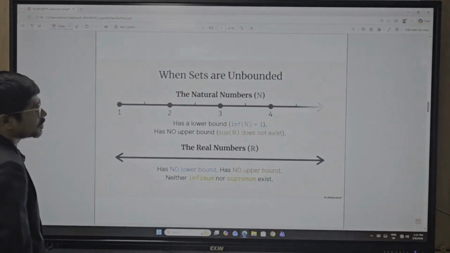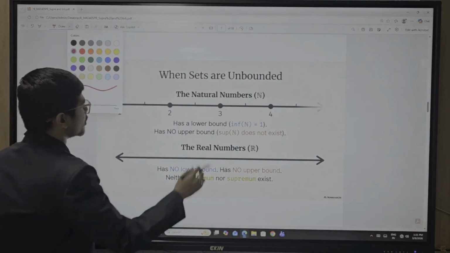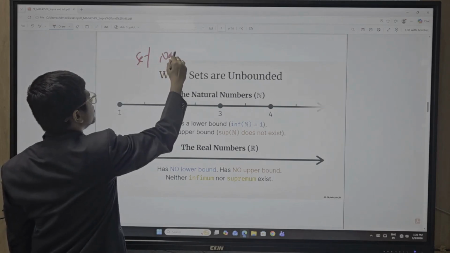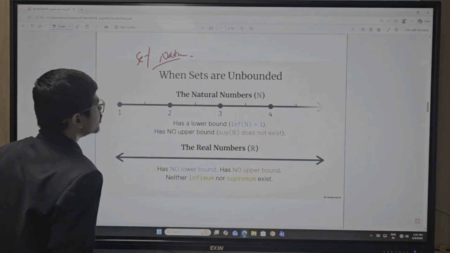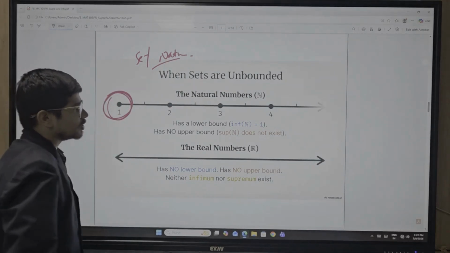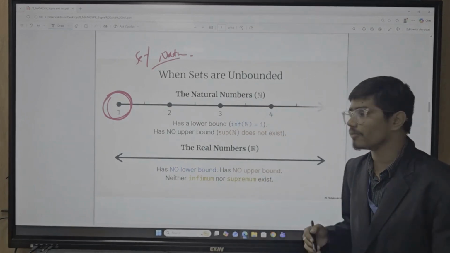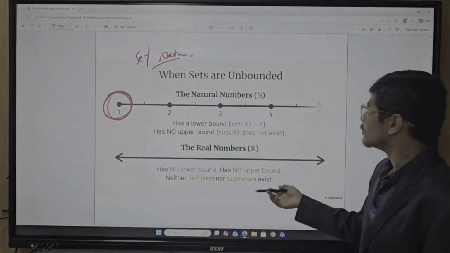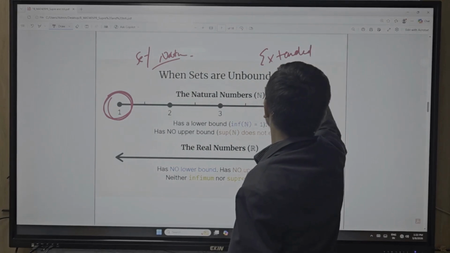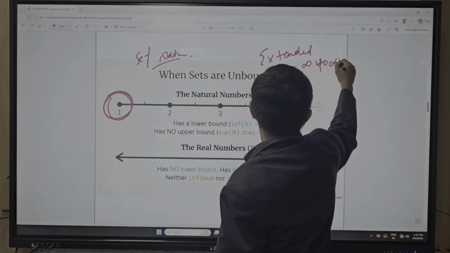Now, when sets are unbounded: consider the set of natural numbers. The infimum value is 1. What about the supremum value? The supremum value is not defined. It can be considered in the extended real numbers. Extended real numbers means minus infinity to infinity.